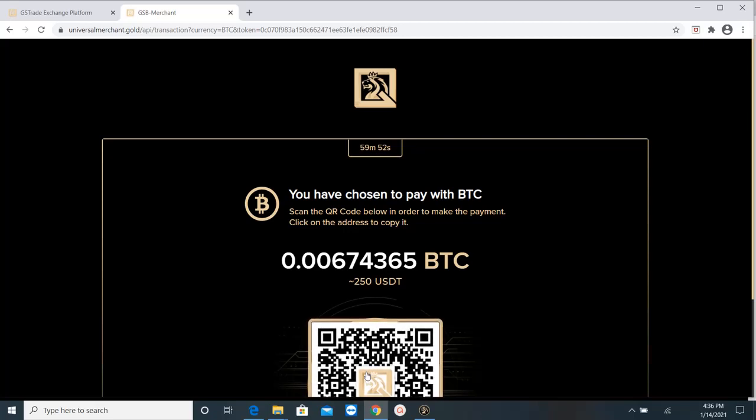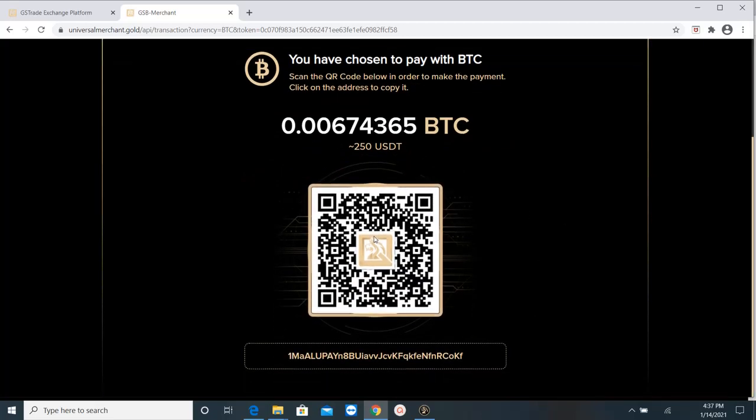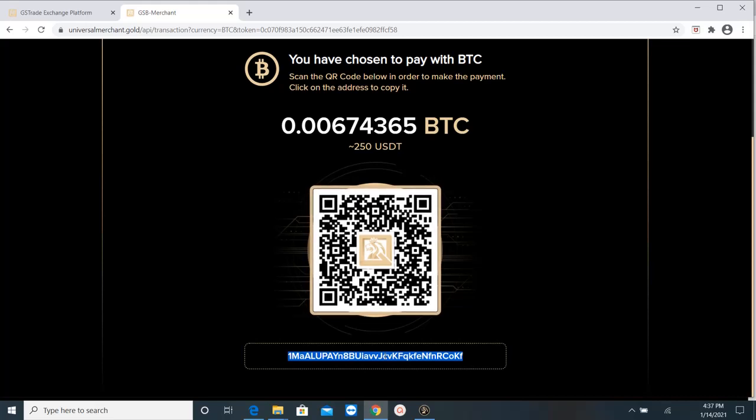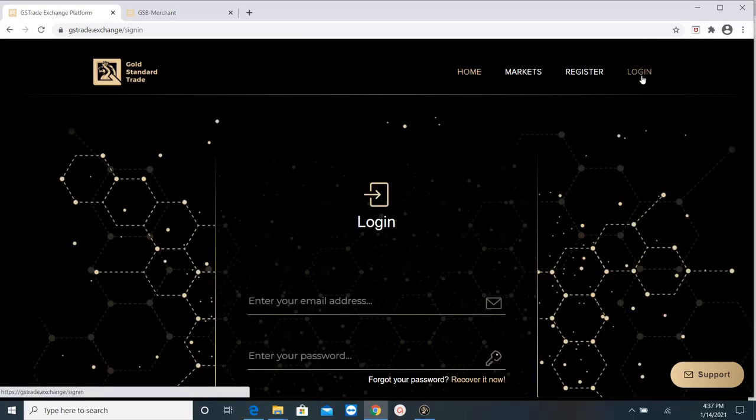So it's 0.0067 roughly. And it's telling me that I could either scan the QR code or I can scan the QR code below in order to make the payment. Click on the address to copy it. So I'm going to click on the address, select it, copy.